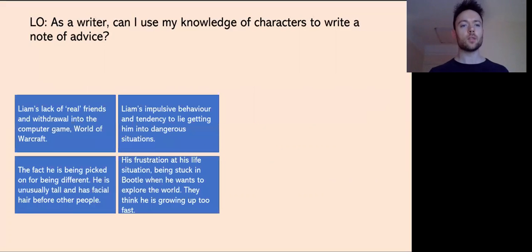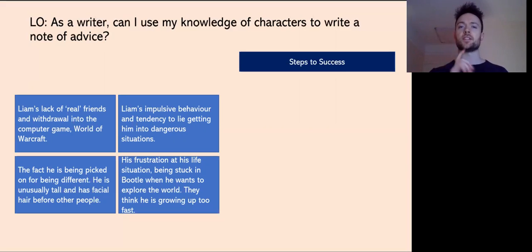So you are going to choose one of these four concerns, okay? If you can remember these, you've got Liam's lack of real friends and withdrawal into computer games, his impulsive behavior and tendency to lie, the fact that he's being picked on, and his frustration in life, and the fact that he's maybe growing up a bit too fast, okay? Now, we're going to follow steps of success, and you're going to refer to these steps of success, and I would like to see you utilizing them in your answers, okay?